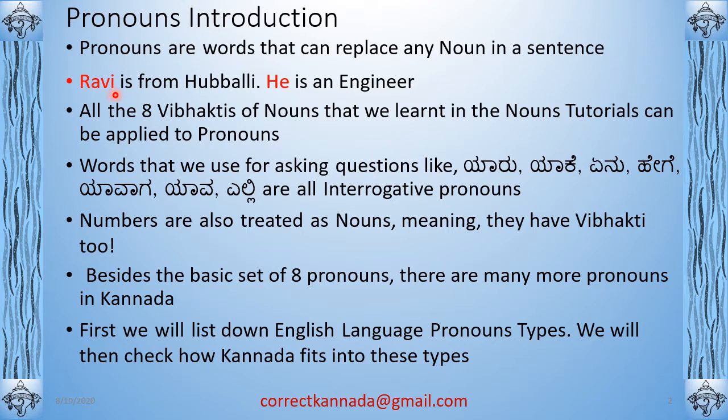So example, Ravi is from Hubballi. Right? Hubballi is a place in North Karnataka. So he is an engineer. So these are two sentences. I have highlighted Ravi and he. He is the pronoun. Why? Because you don't want to keep on using Ravi, Ravi, Ravi in every sentence that we continue to write. That is the main purpose of pronouns.